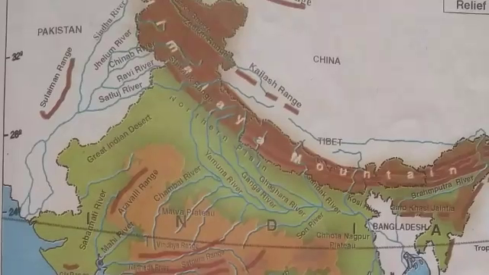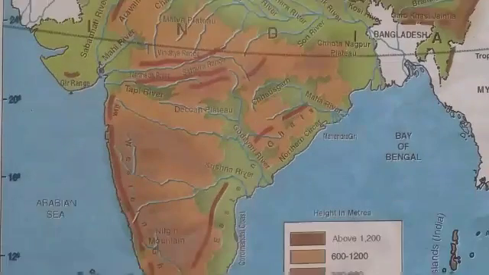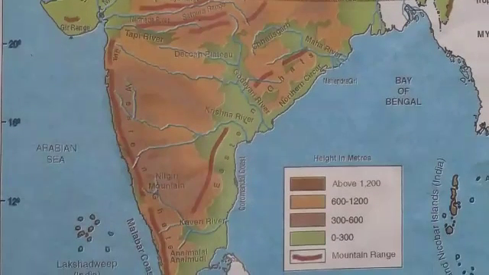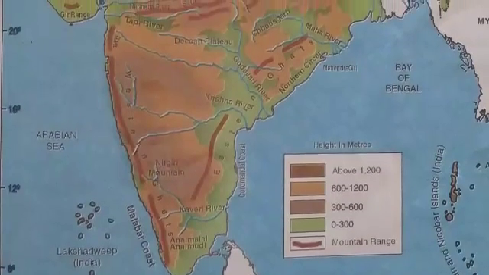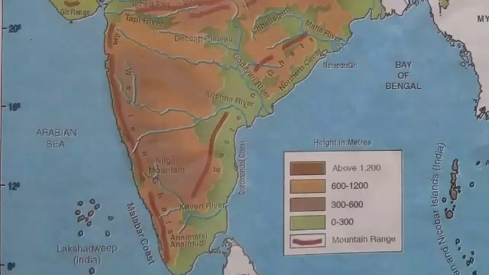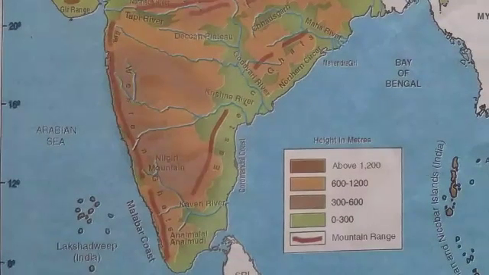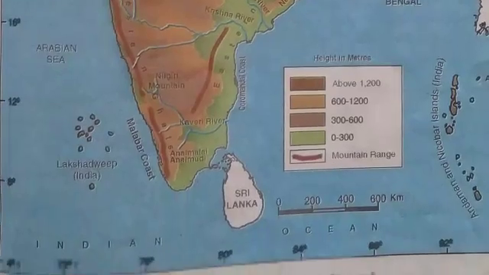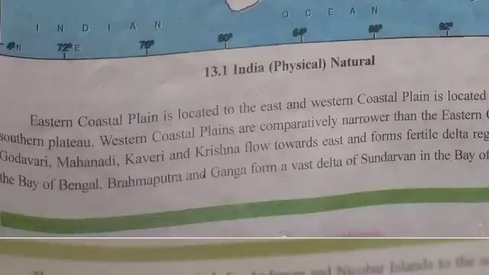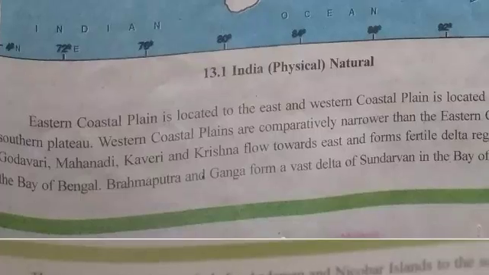You can see in this figure also, the brown color which is given is of mountain ranges. The green is the vegetation, and you can see the height. For example, the dark brown is more than 1200 meters high. A little lighter is between 600 to 1200 meters of height. So these are the different mountain ranges. The Eastern coastal plain is located in the east and the Western coastal plain is located in the west.